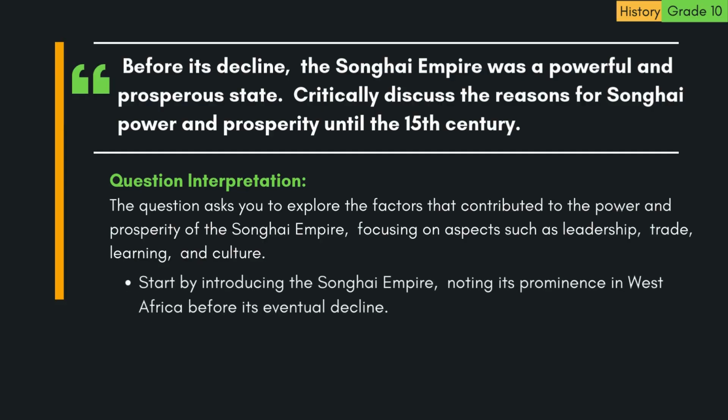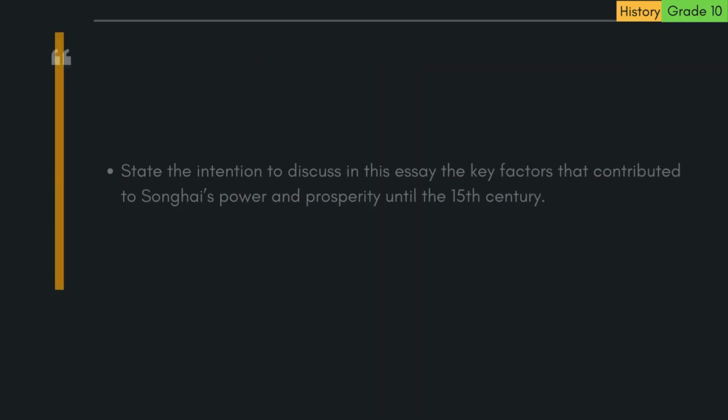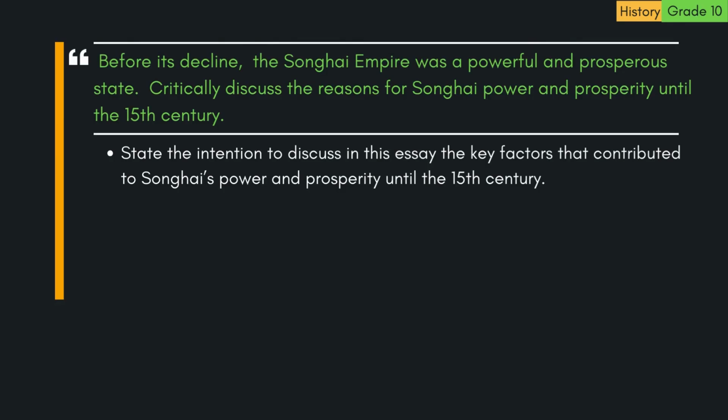1. Start by introducing the Songhai Empire, noting its prominence in West Africa before its eventual decline. 2. Provide context for its rise by briefly mentioning previous empires like Ghana and Mali, emphasizing how Songhai capitalized on their decline to assert dominance. 3. State the intention to discuss in this essay the key factors that contributed to Songhai's power and prosperity until